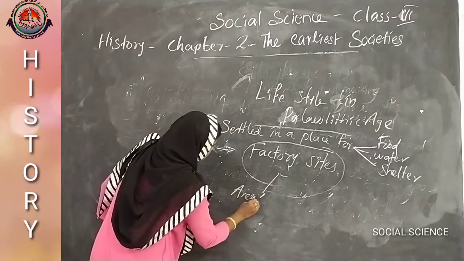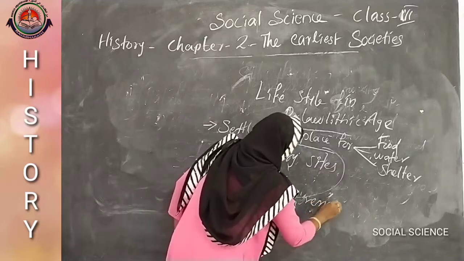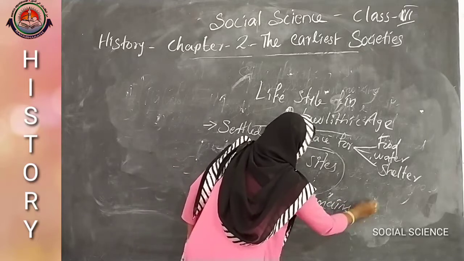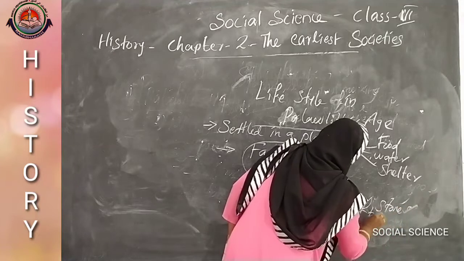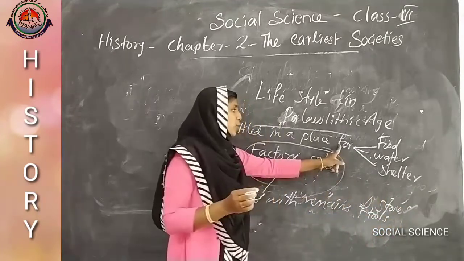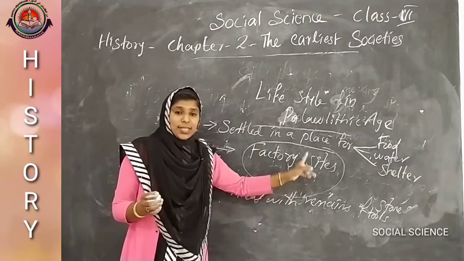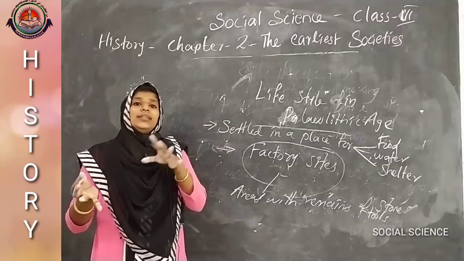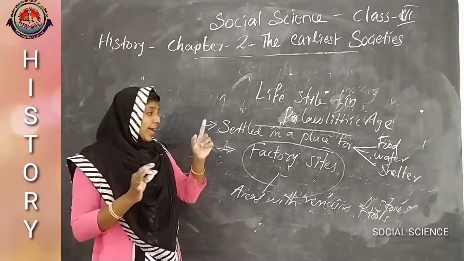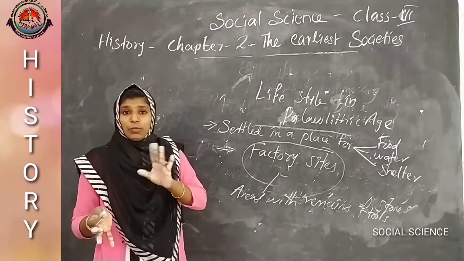If they selected that factory site area, it became their habitat, and that area is also called a habitat cum factory site. Don't be confused.